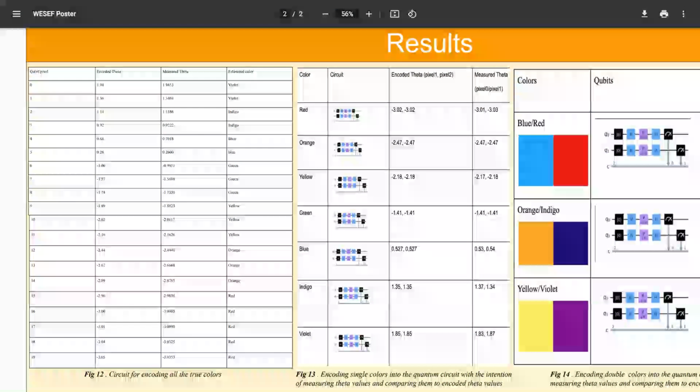The next results part is the single color encoding, where both sides of the image were one color. As you can see, when comparing the encoded theta and measured theta, yet again, there is a very low percent error of 0.2%. This shows, yet again, that encoding colors on a quantum computer is highly efficient.